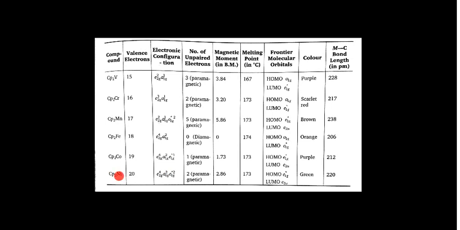Please remember, they can act as a reducing agent because they have high energy electrons which you can remove from here. And with the electrons present in the antibonding orbitals, the bonding interactions are very less. So the bond length is quite large compared to Cp2Fe. Ferrocene is 206 picometer, cobaltocene is 212 because 1 electron is in the antibonding orbitals, and nickelocene is 220 because 2 electrons are present in the antibonding orbitals, right? And they are very easily oxidizable. But this ferrocene is quite stable, you can see here.